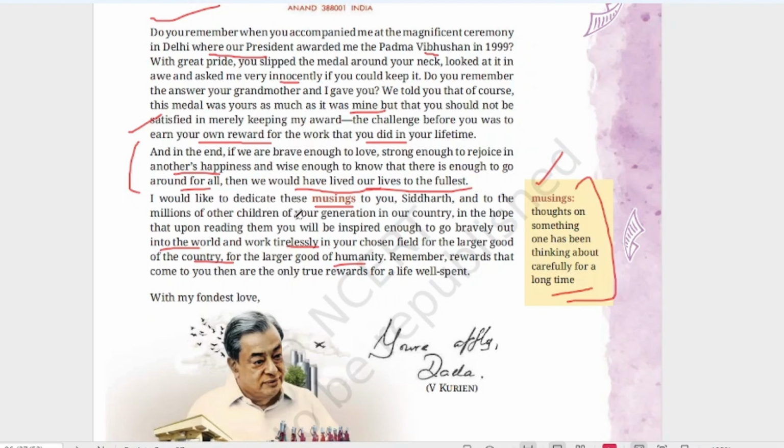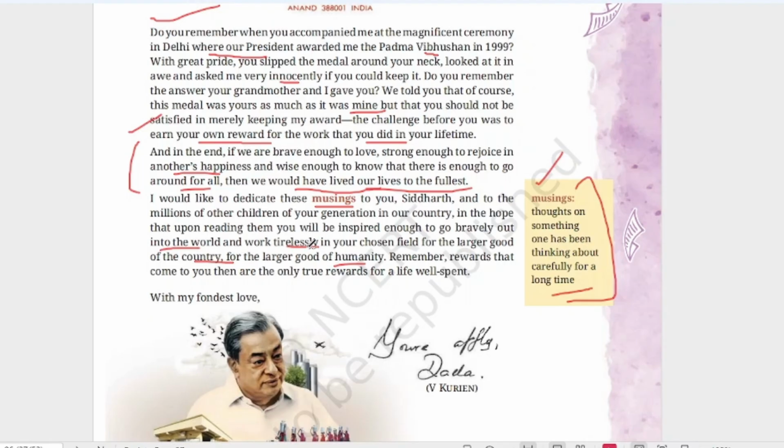So he's saying that if you are taking such thoughts, then not only you, the other children of your generation will also get this message, in the hope that upon reading them you will be inspired enough. That means after reading this letter he will be so inspired to go bravely out into the world. That means he should start his life journey of doing something for the nation and work tirelessly.